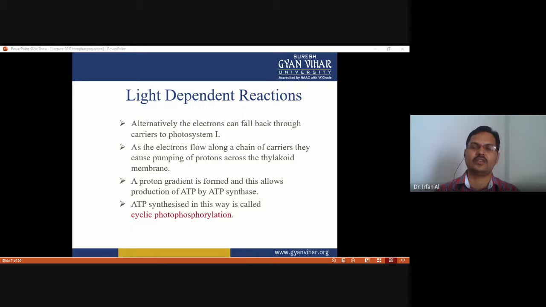When the electron is excited from photosystem I, it again comes back to photosystem I. Because the electron comes back to where it originated, this is called cyclic photophosphorylation. So in photophosphorylation, both types of phosphorylation take place, either non-cyclic or cyclic. If the electron in photosystem I comes back to its origin point, phosphorylation still occurs, but this type is called cyclic photophosphorylation.